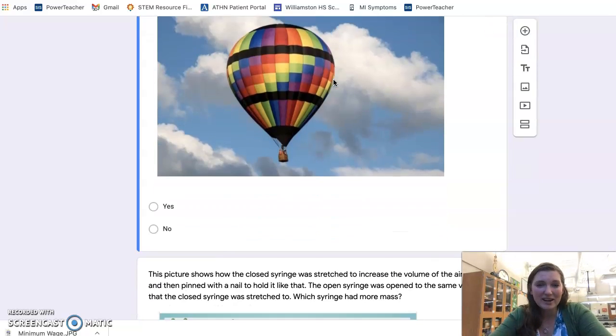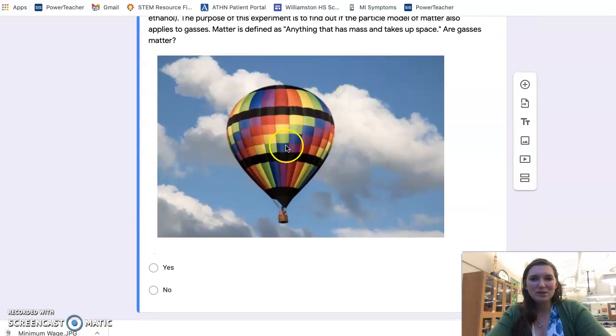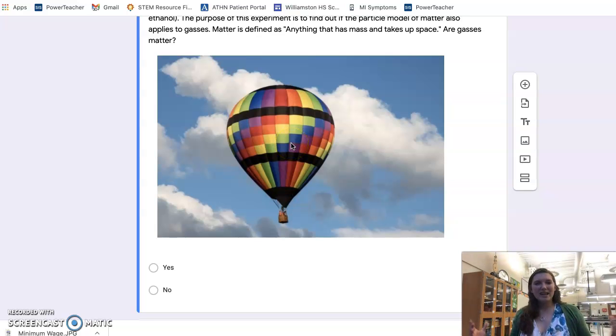And yes, they are matter, because as you can see with this balloon, they do take up space and they do have mass. The reason this balloon can float like this is that the gas particles inside the balloon are heated up by the little fire right there, and that means the gas inside the balloon has less mass than the gas around it, so it allows it to float up a little bit.